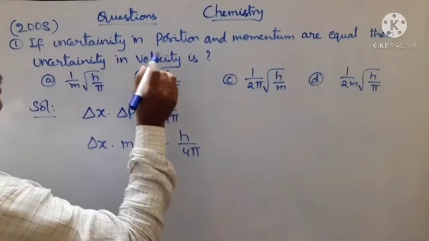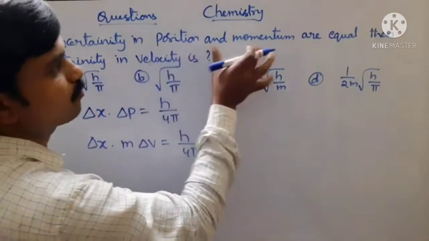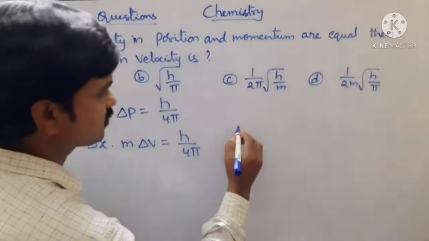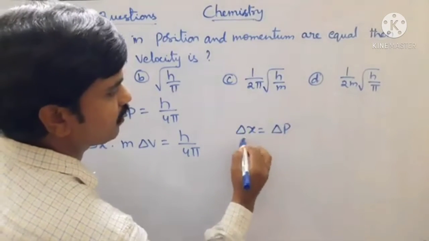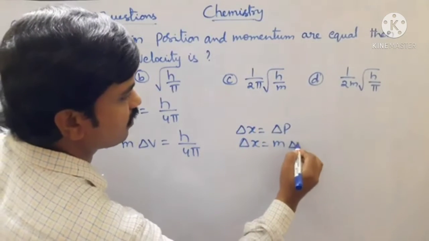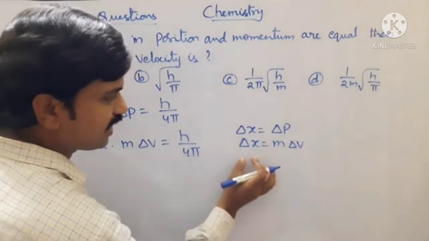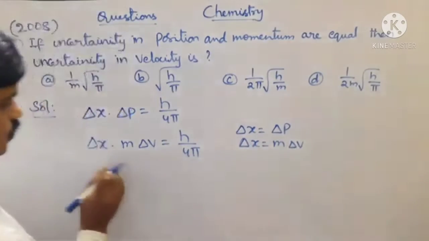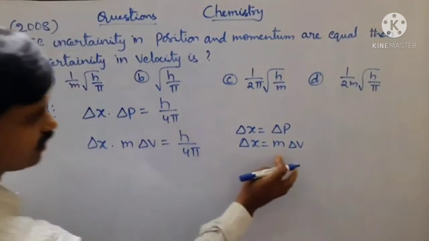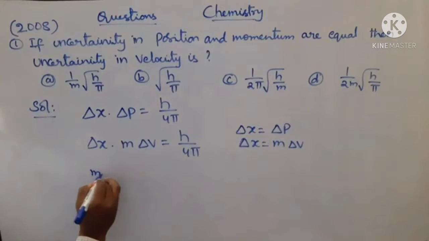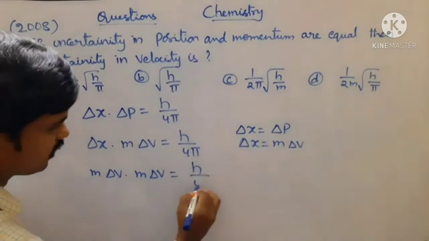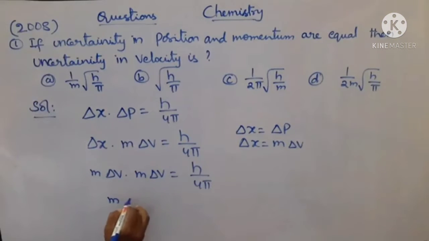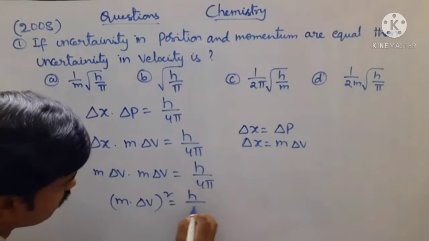According to our given question, if uncertainty in its position and momentum are equal, it means delta x is equal to delta p. We know delta p value is m delta v. So instead of delta x, we are writing m delta v. That's why m delta v into m delta v is equal to h by 4 pi. M delta v whole square is equal to h by 4 pi.